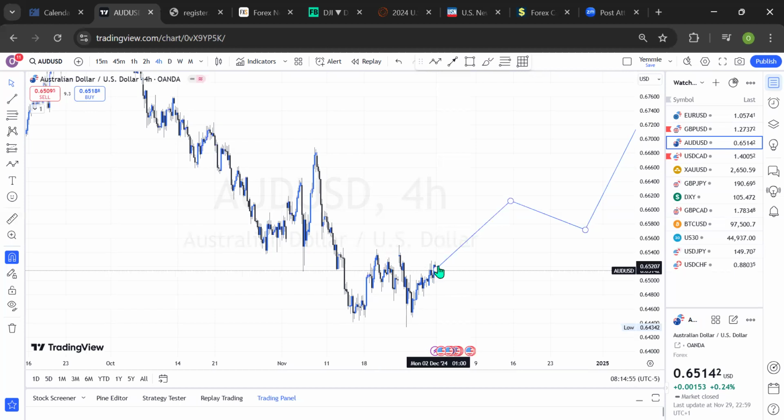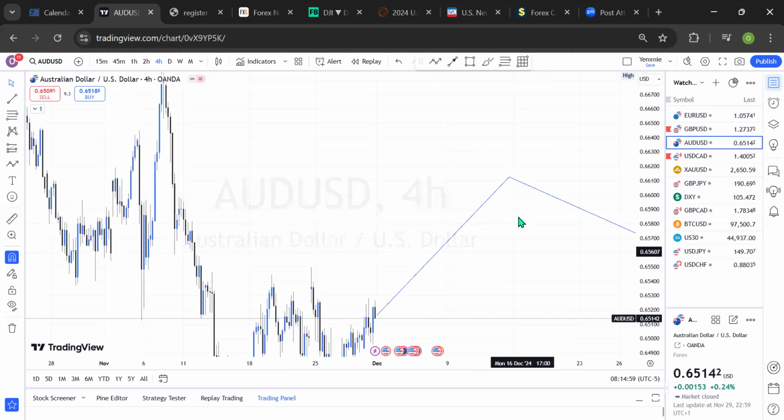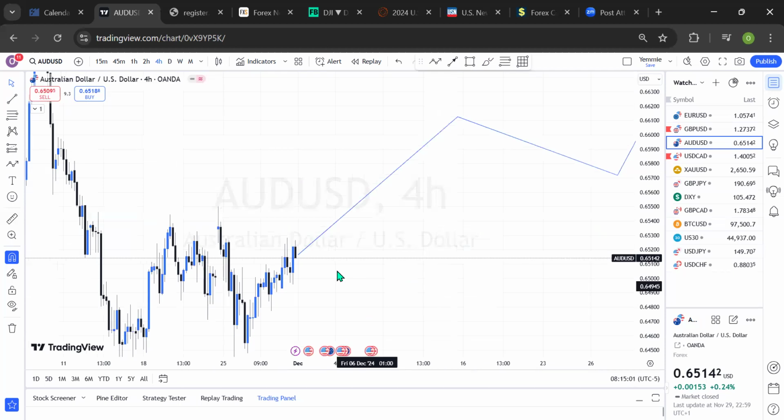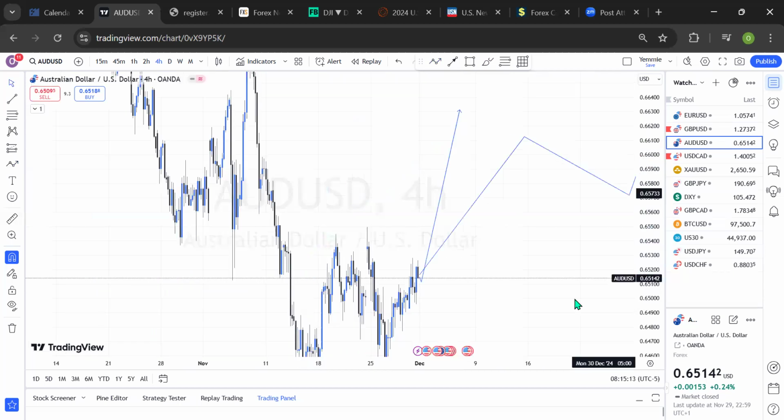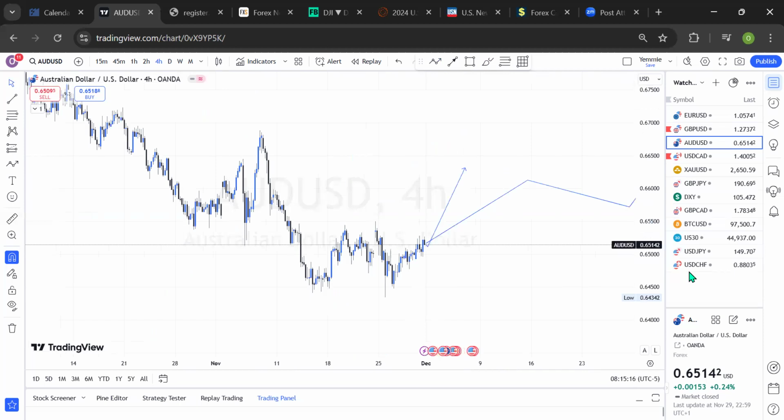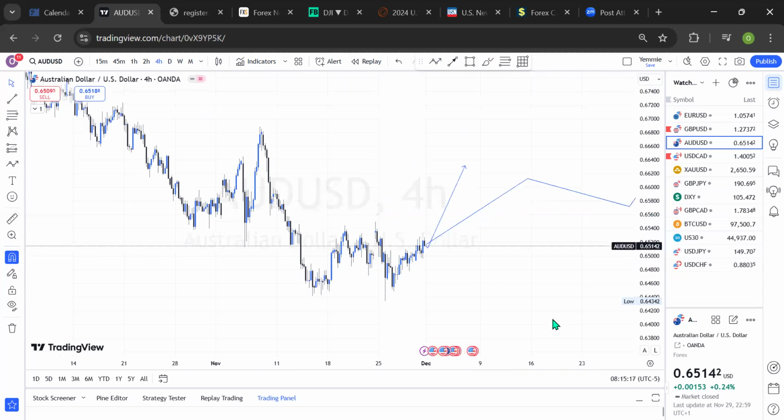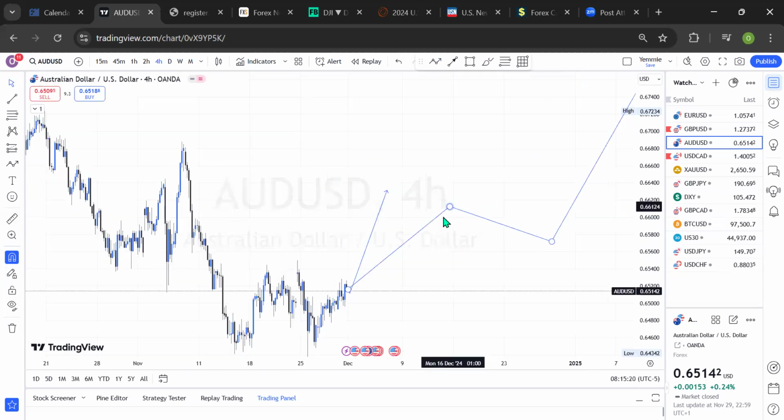And for this, we'll be expecting the market to move a little bit more when the market opens, to create a little bit of movement back into this level before we can see that be a bullish opportunity. We can see the market create something like this, then go bullish. This is the anticipation. This is the outlook on the AUD US dollar for our time frame.